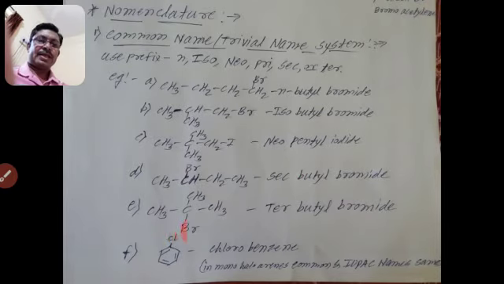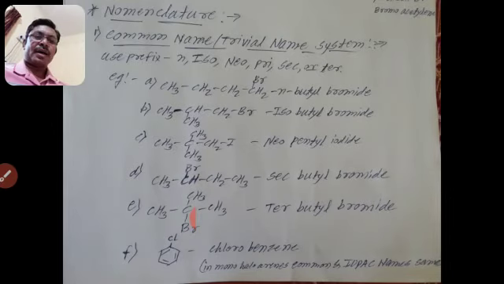Then the next example. There is a methyl branch on the same carbon atom to which the halogen atom is attached. The position of the carbon atom at which the halogen atom is directly bonded is very important. In the previous example the carbon was secondary, but here the carbon atom is tertiary, because it is directly linked with 3 carbon atoms, 1, 2 and 3.